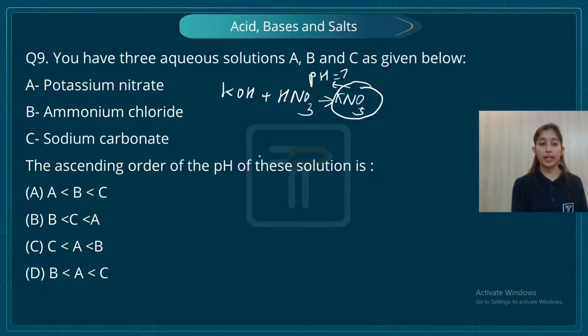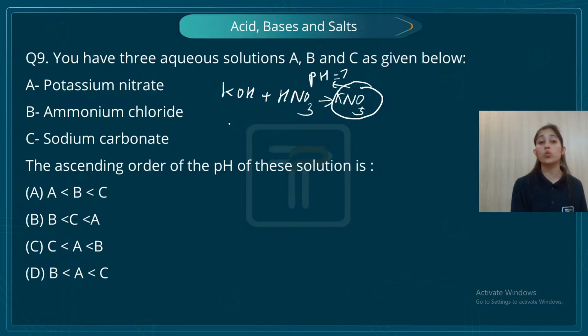Now ammonium chloride. How is ammonium chloride formed and how is sodium carbonate formed? Now, as I know, ammonium chloride is formed when ammonium combines with HCl. So ammonium is combining with HCl, right students? So the salt which is formed, ammonium chloride, is going to be slightly acidic in nature. Now sodium carbonate.